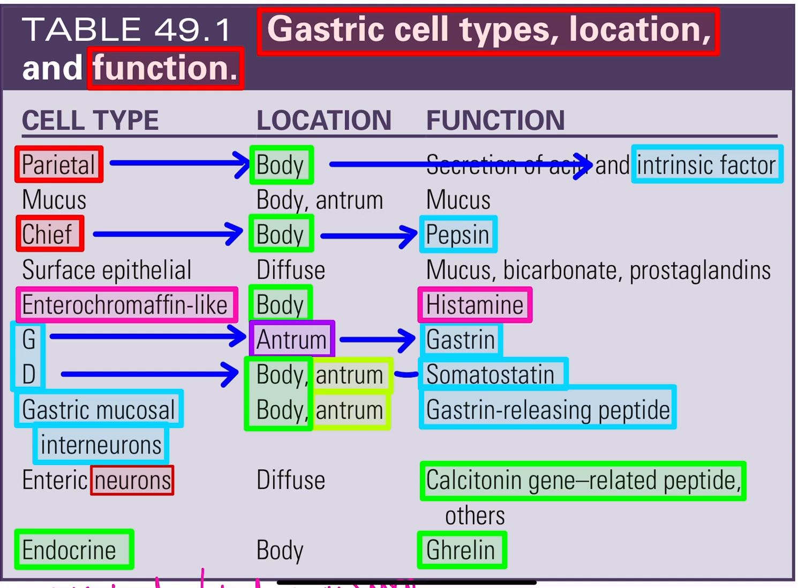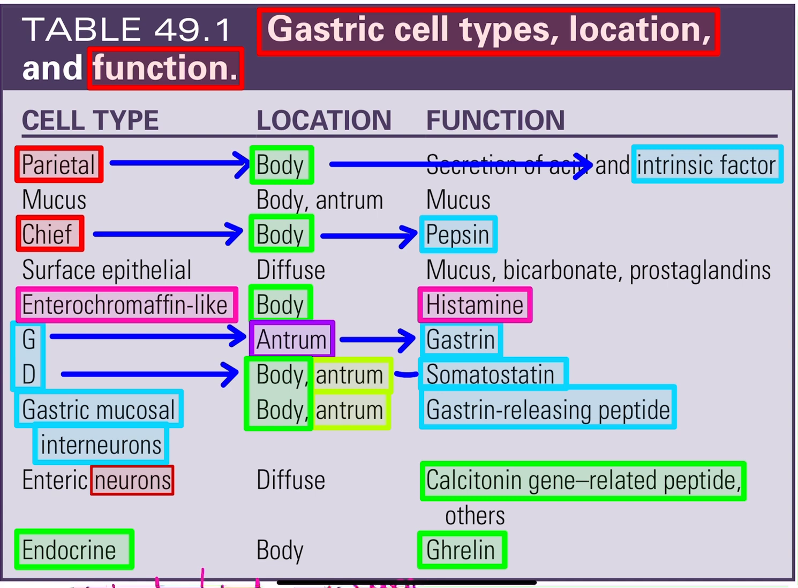The enteric neurons are diffusely located and secrete CGRP, calcitonin gene related peptide. This is also an MCQ. So there are two neurons, gastric mucosal interneuron and enteric neuron. Enteric neuron secretes CGRP and gastric mucosal interneuron secretes gastrin releasing peptide. Last is ghrelin. Ghrelin is secreted from endocrine cells and is also located in the body.